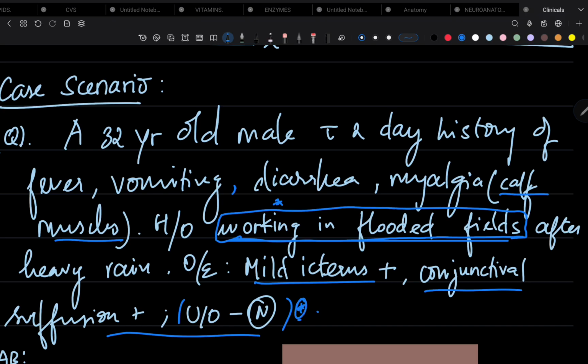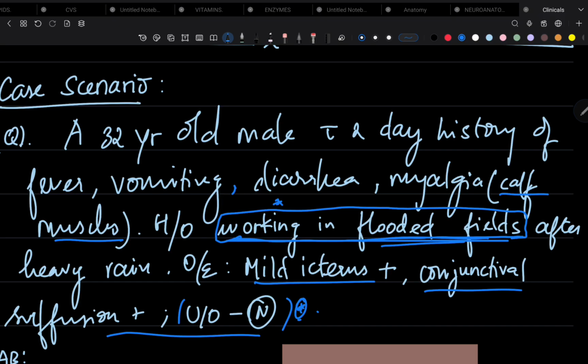And from the history, we can say that there is an infection because there is fever, vomiting, and diarrhea. And this history is very important, that he says he has been working in flooded fields after heavy rains. This is important. Why? Because some zoonotic infections can be spread through contaminated water. So we have to keep it in mind.